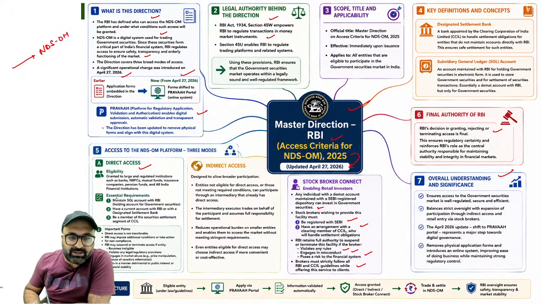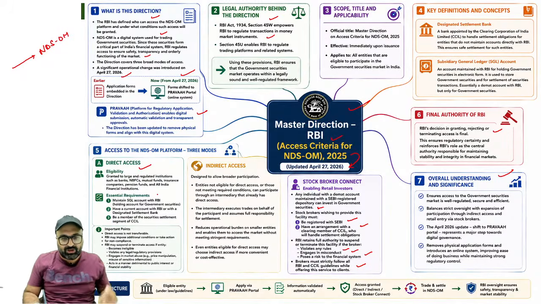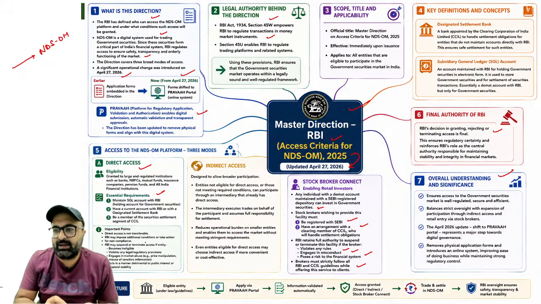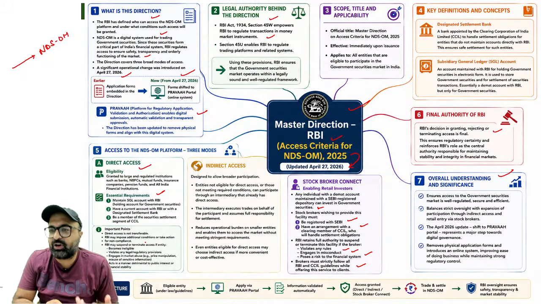An essential requirement is that the institution must have a security account with RBI where it keeps its securities. We call it a subsidiary general ledger account, an account maintained by RBI for holding government securities in electronic form. It is used to store government securities and for settlement of security transactions.